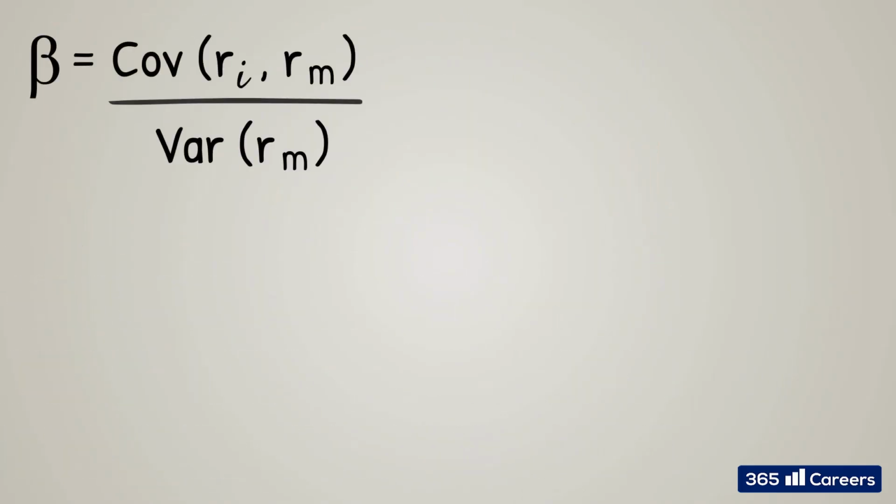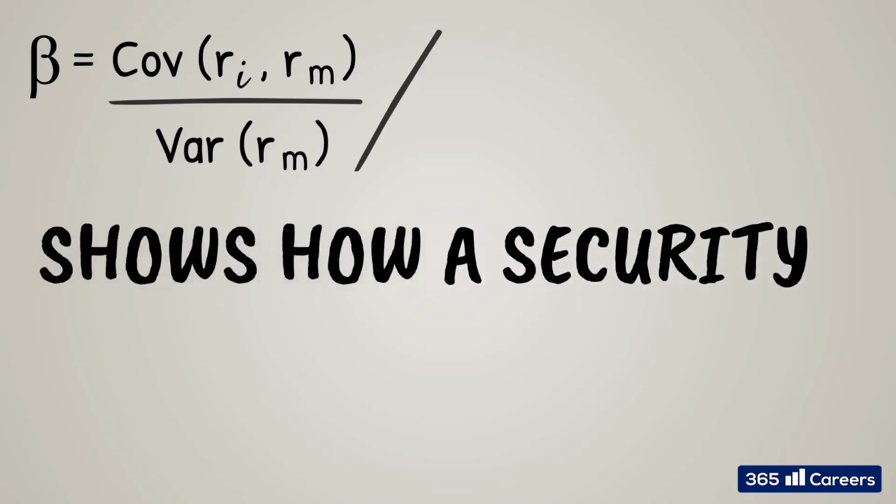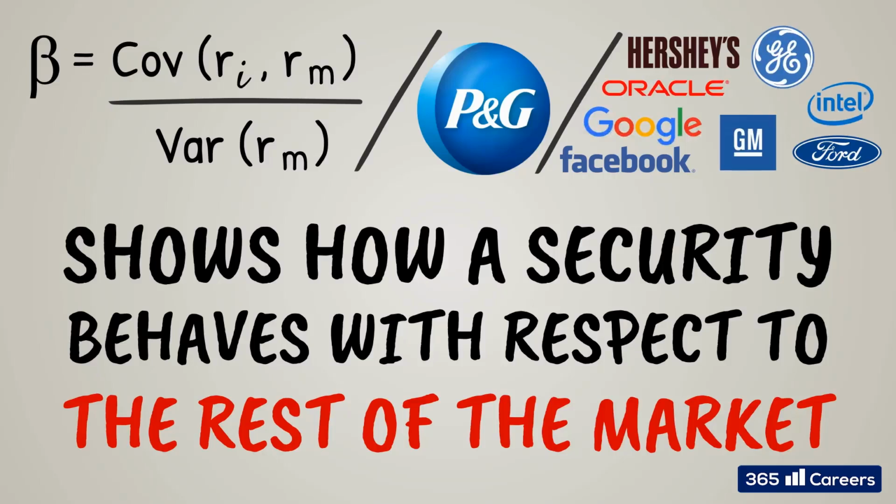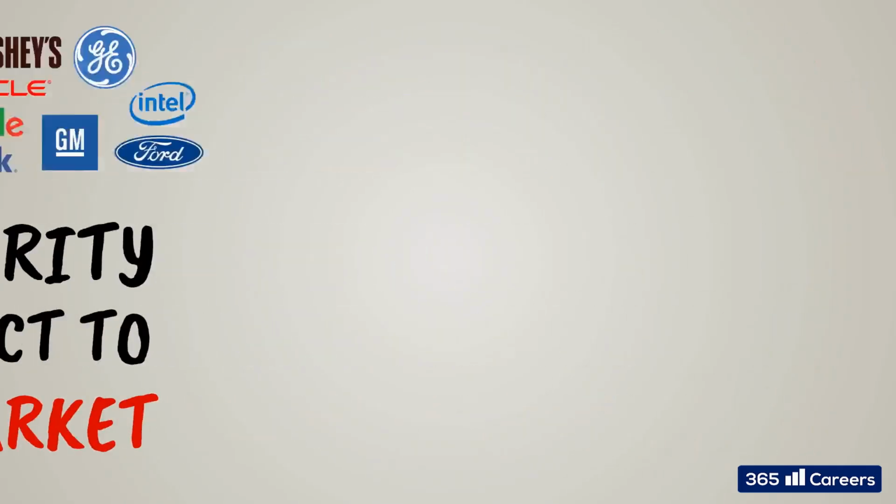The next component in the calculation is beta. This is a statistical measure. For those of you who love statistics and quant finance, beta can be calculated with the following formula, and it is basically used to show how a financial security behaves regarding the rest of the market. That is why we are dividing its covariance with the rest of the market by the market's variance. If this is confusing, don't worry. Many financial providers calculate a company's beta for you.